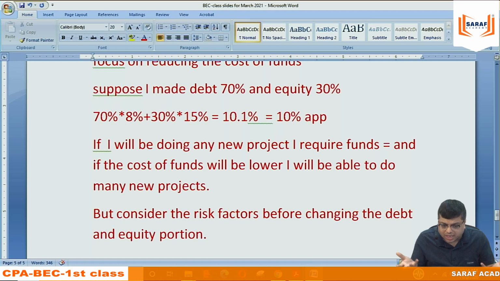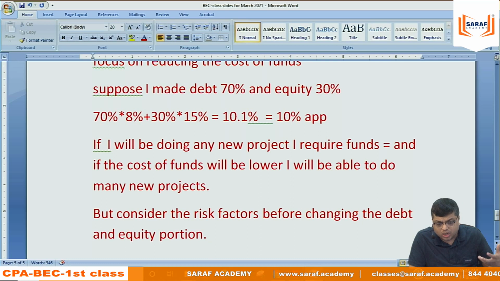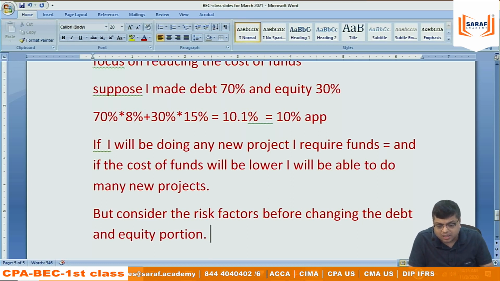And most of the times, like Pratik is saying or anybody will say, when you increase the debt, the cost of equity will not remain 15%. Why? Because if you have more debt, there is more commitment. The shareholders' risk increases because they will think that nothing will be left for them. The company will not have anything left to pay dividend. What will the company give as return to shareholders? Nothing. So when the debt increases, the risk increases.